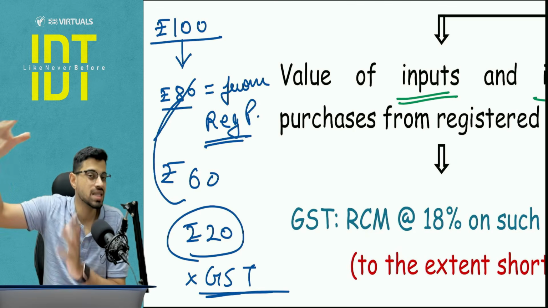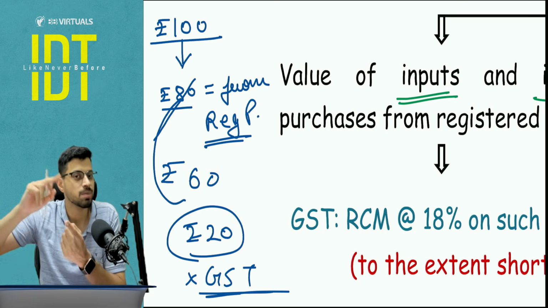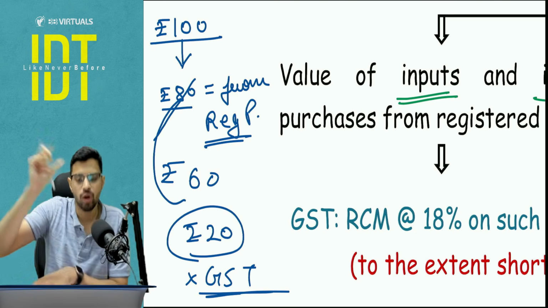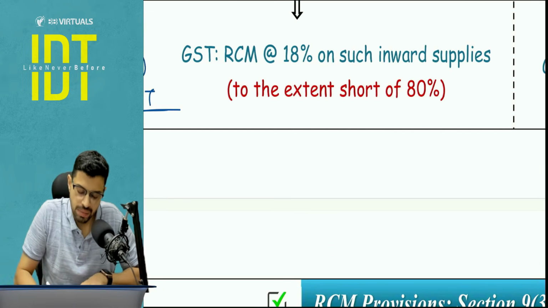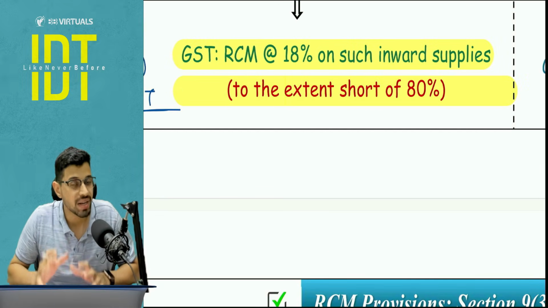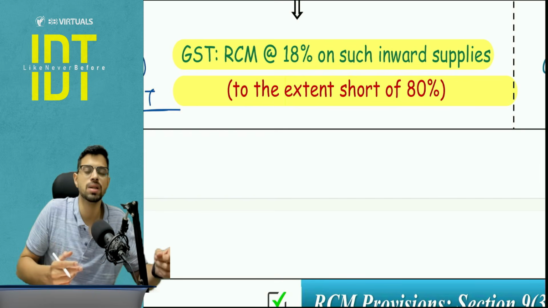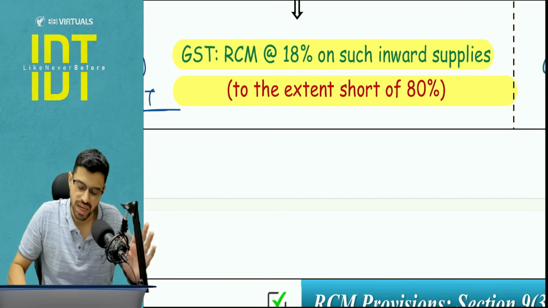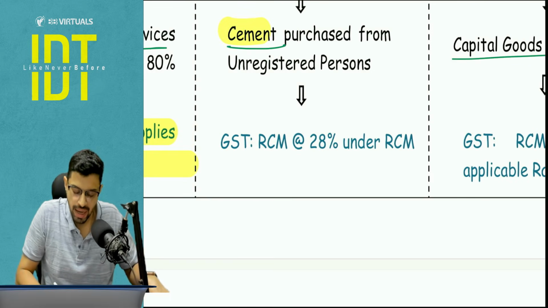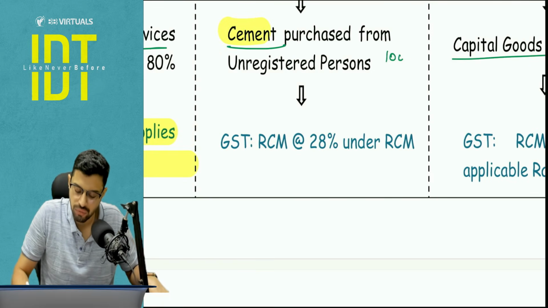So if your purchases from registered person with respect to input and input services fall below the 80% limit, whatever the shortfall is, on that 18% GST you have to pay to the government. Now actually in real life I am purchasing that from unregistered person, but still they are applying GST at the rate RCM basis. Is this clear? And with respect to cement, they are asking us to purchase 100% from registered.